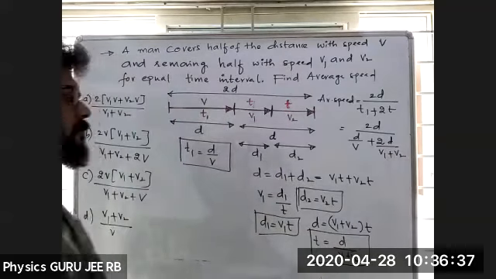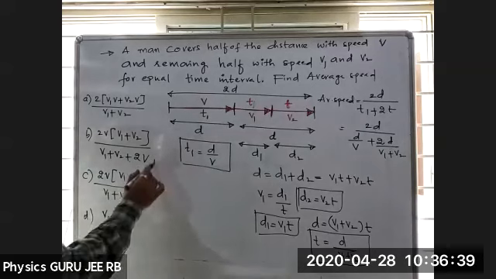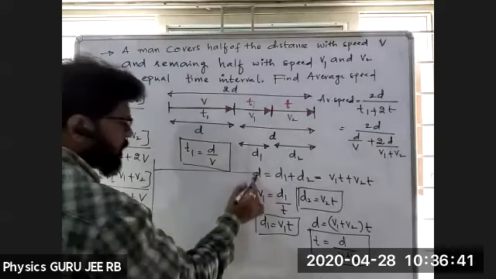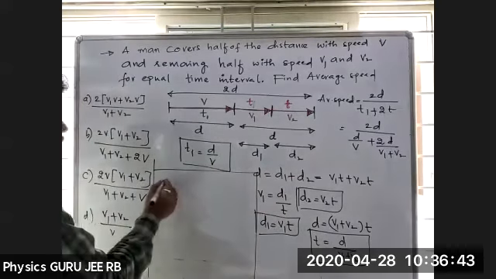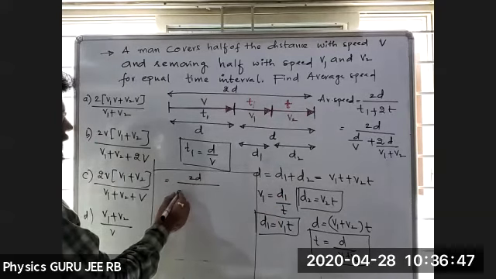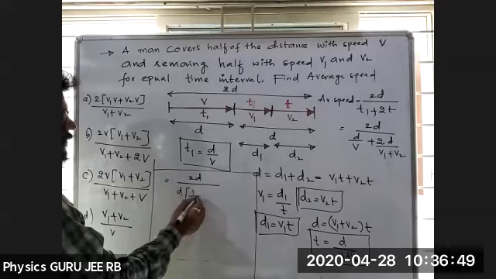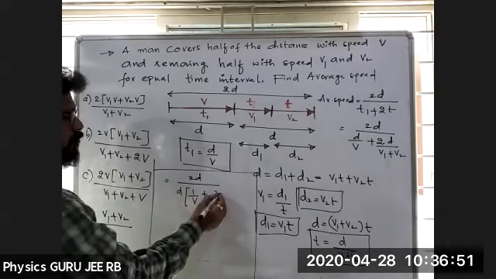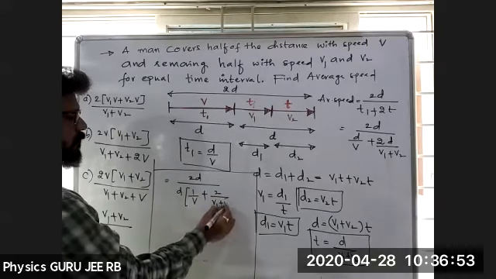Once we substitute, it is just calculation. I'll take d common here: 1 by v plus 2 by (v1 plus v2).